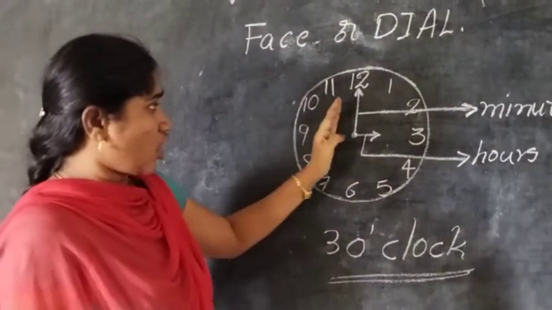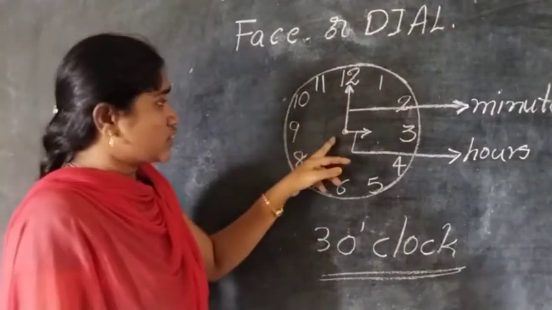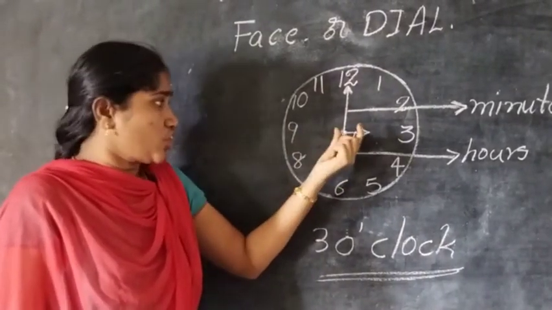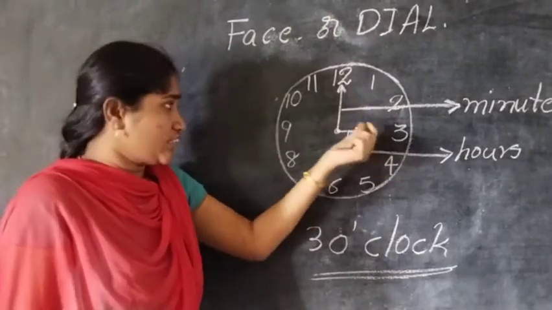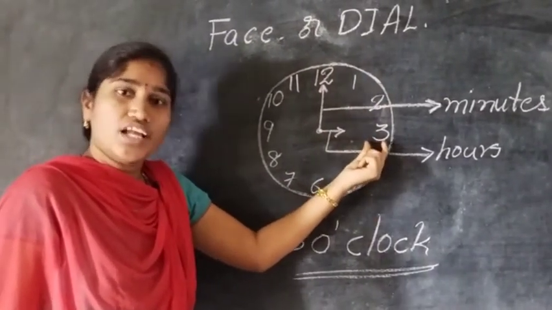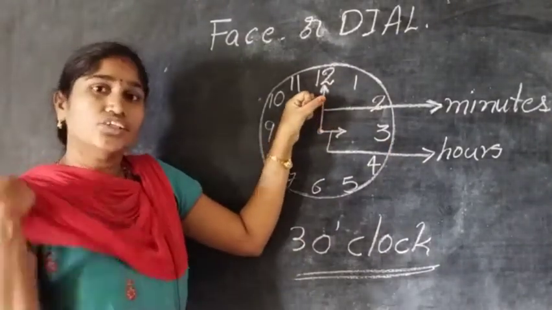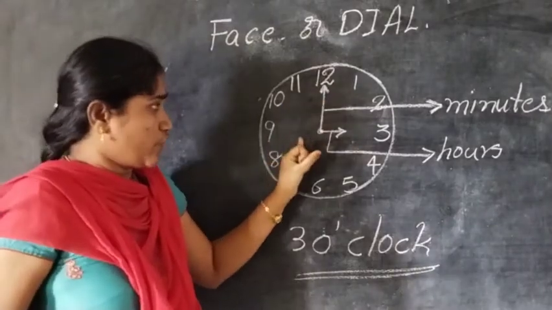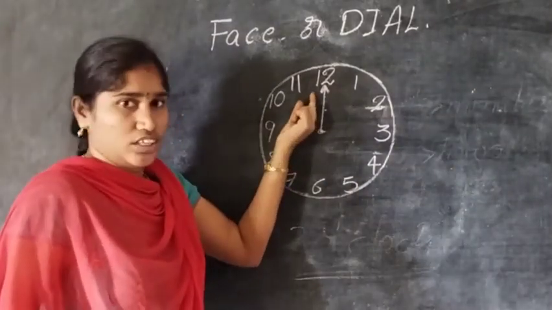Now in this clock the time is 3 o'clock. Why is it 3 o'clock? Because the short hand is showing 3. Understand children? The short hand is showing 3, so 3 hours. The long hand is showing 12. So the time is 3 o'clock, as the long hand is at 12.